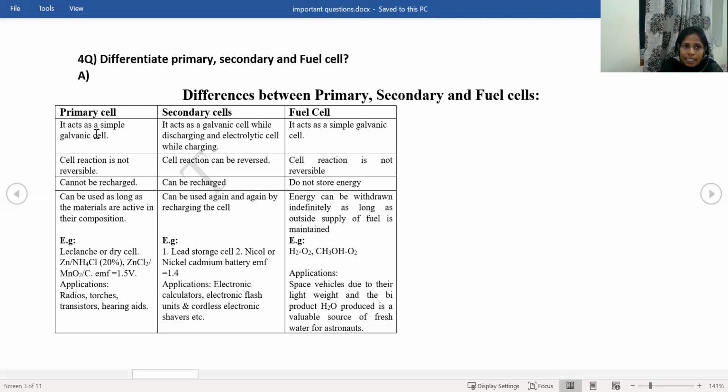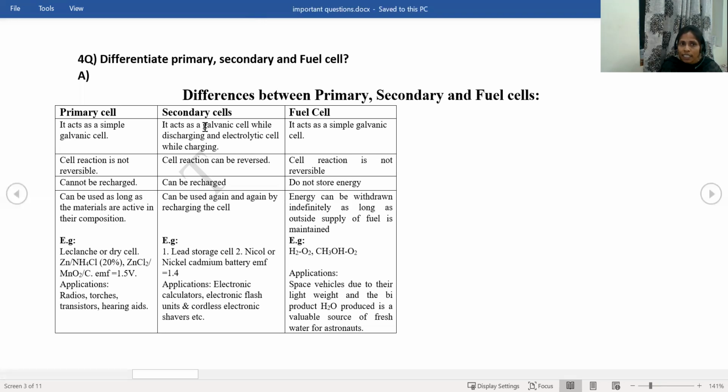In the primary battery, it acts as a simple galvanic cell. What is the work of a galvanic cell? A galvanic cell is used to convert chemical energy to electrical energy. Directly it is giving electricity, but the reverse reaction will not be possible in the primary battery. So it is acting as a simple galvanic cell.